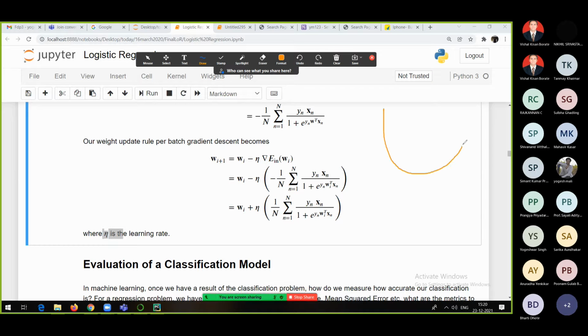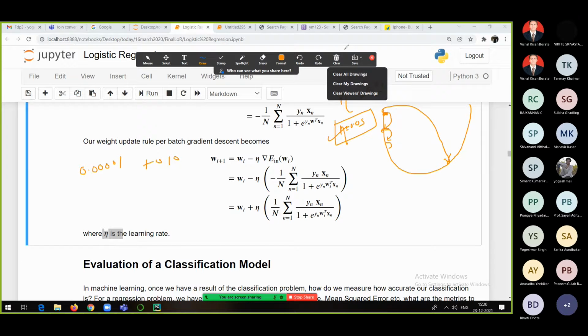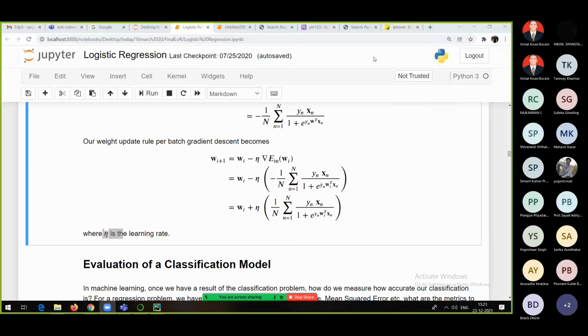This is actually again a part of gradient descent. If this is the error, how much do you want to decrease it? If you want to decrease it quickly like this, you need to increase the value of eta. But the eta value generally should be as low as possible. Generally we make it 0.05 or 0.01. The eta value can lie between 0.00001 and 10, but generally we take it as one of these small values. So it should be as small as possible, so it will go like this. Otherwise the error will jump like this, from here to here. That should not happen. That's why eta is a constant value, generally 0.05. Based on experience, we go and try to change the value.